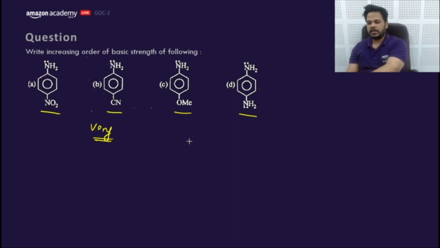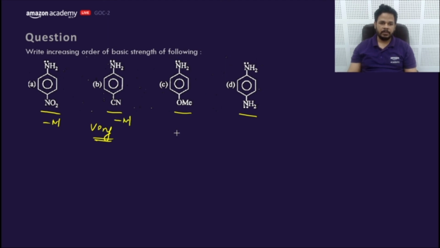Options A, B, C, D. This has -M, which will decrease the basic strength, and this has +M, and this would show +M. The +M of nitrogen is better than OMe because nitrogen has less electronegativity, so it will donate its lone pair in a better way.